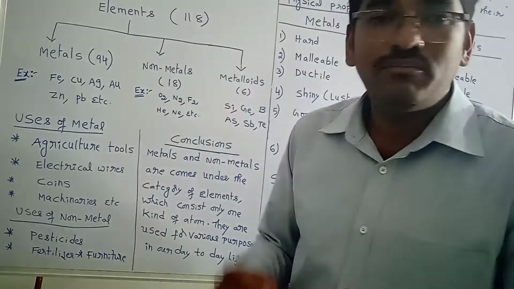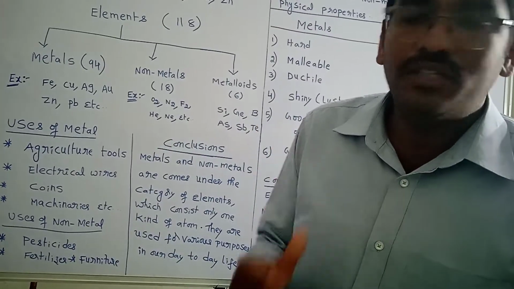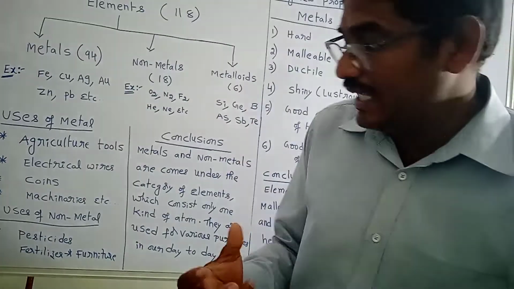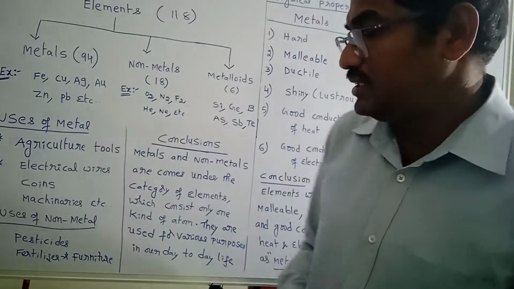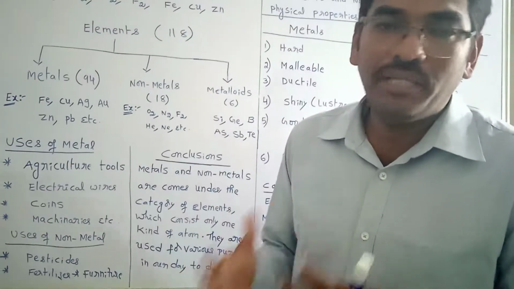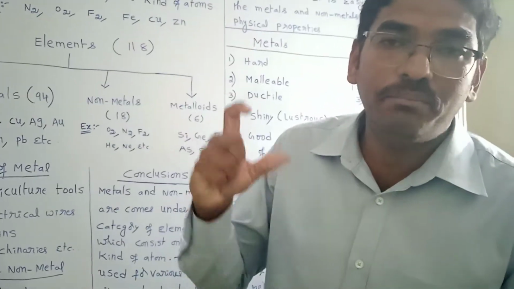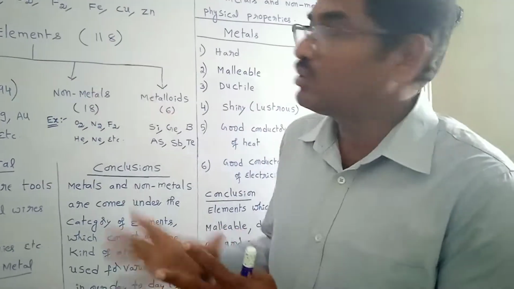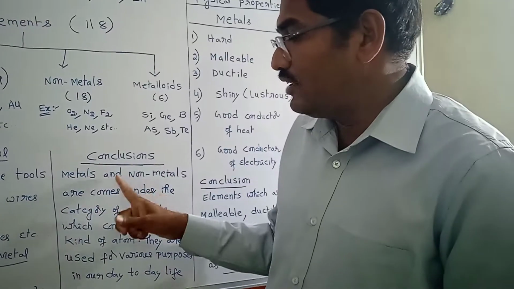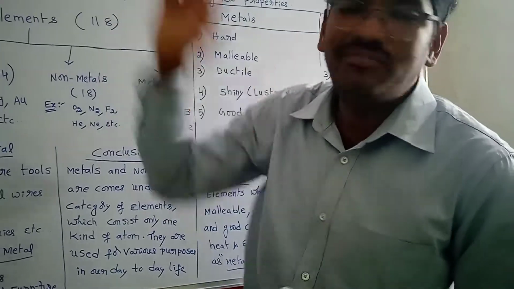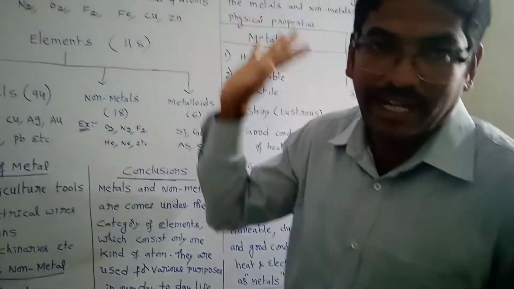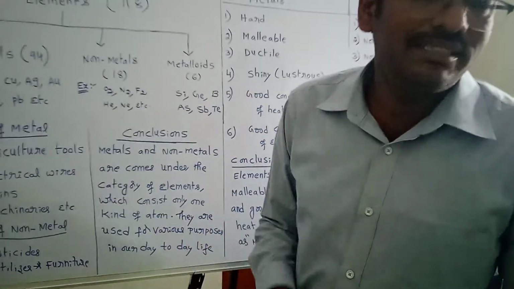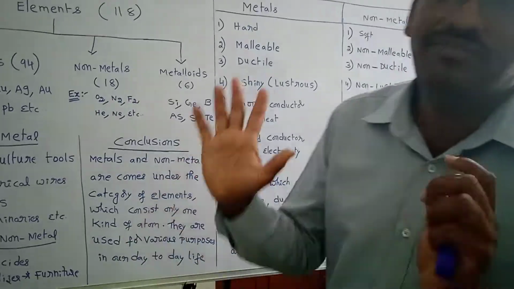At the same time, non-metals also play an important role in making pesticides, fertilizers, and furniture. So from these things we came to know that metals and non-metals play an important role in the development of civilization. Now I am going to conclude this first part. Metals and non-metals come under the category of elements which contain only one kind of atom, and they are used for various purposes in our day-to-day life.